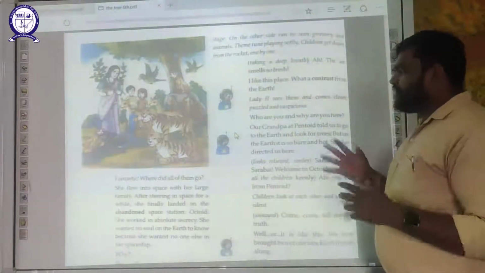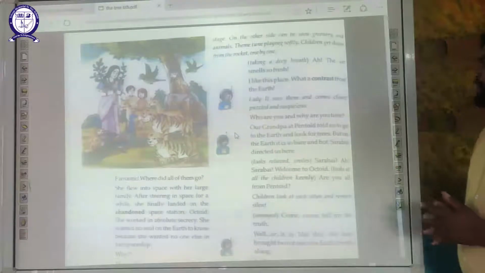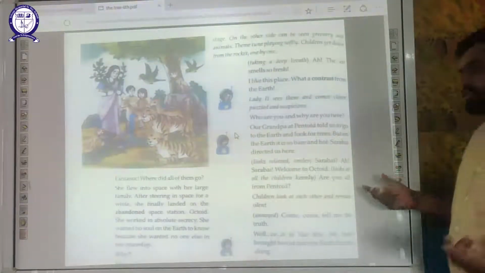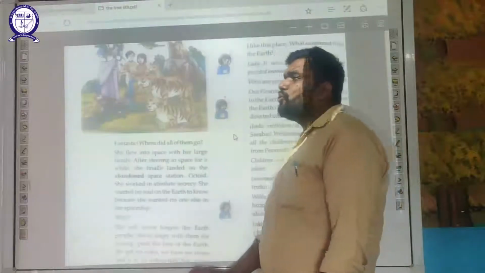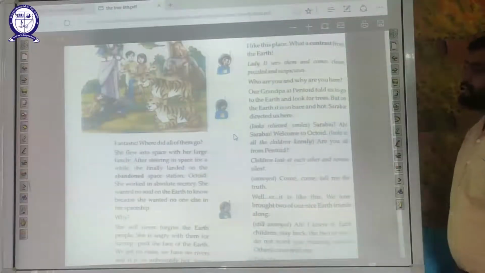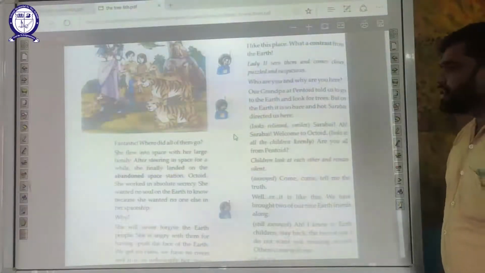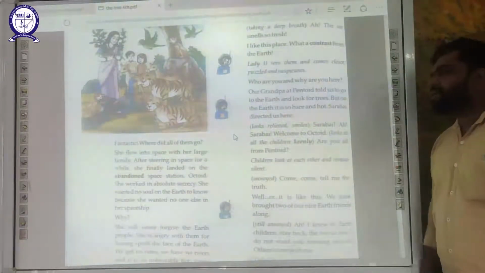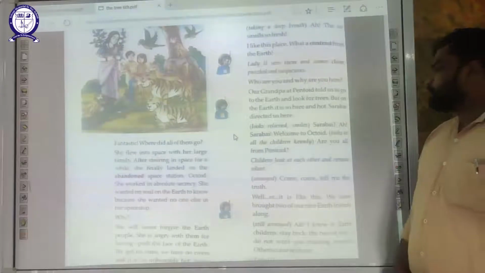Now they say, our grandpa at Pentoid told us to go to the earth and look for trees. But on earth, it's just a barren land. So we came to you on Octoid to get this. Sarabai directed us here. She looks relieved and smiles. Oh, Sarabai, okay. Welcome to Octoid.